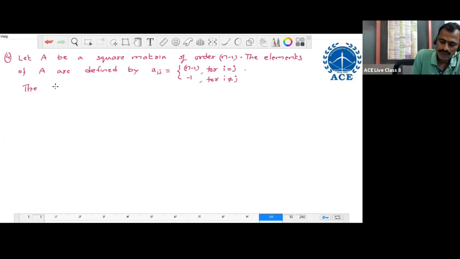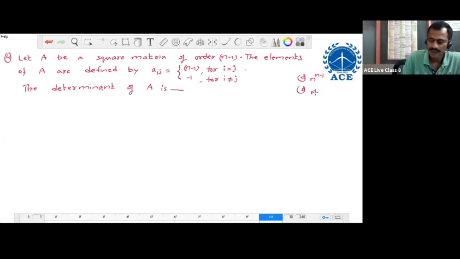The determinant of A is: option A, n power n minus 1; option B, n power n minus 2; option C, n minus 1 power n minus 2; option D, n minus 1 power n minus 3.